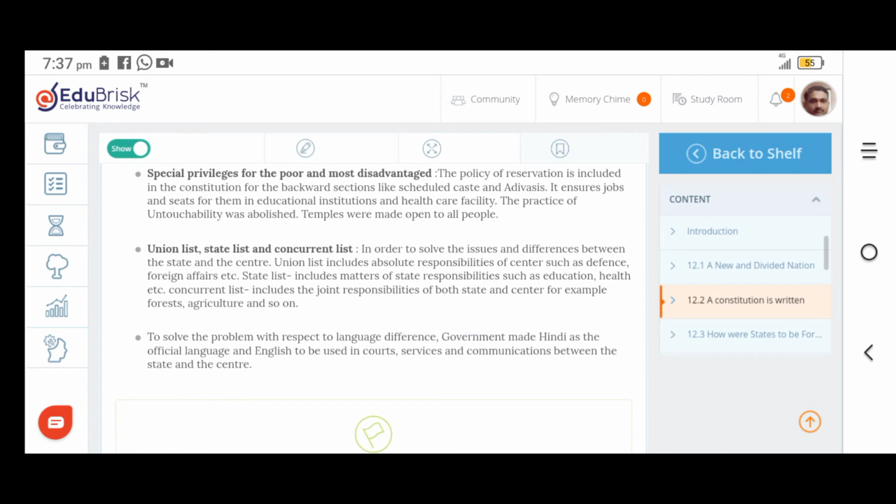Next, union list, state list and concurrent list. A federal form of government, that is union government and state government, and the concurrent list. We can call them the union list, state list, and concurrent list. So a federal form of government was organized in our country.